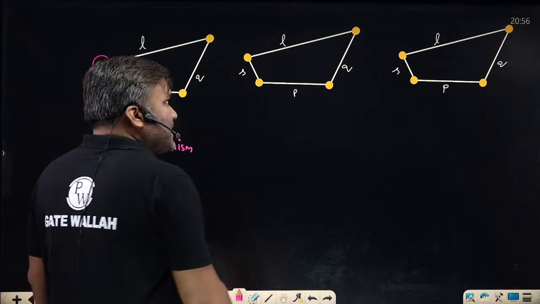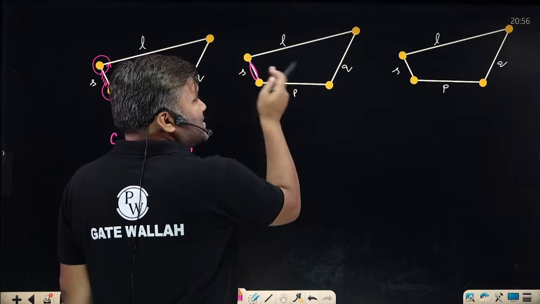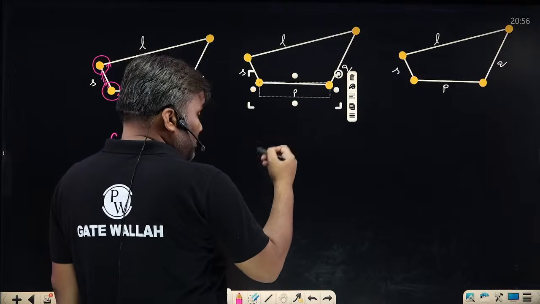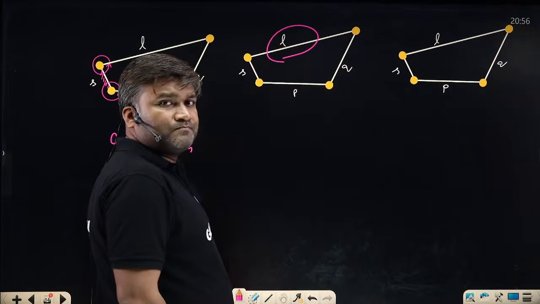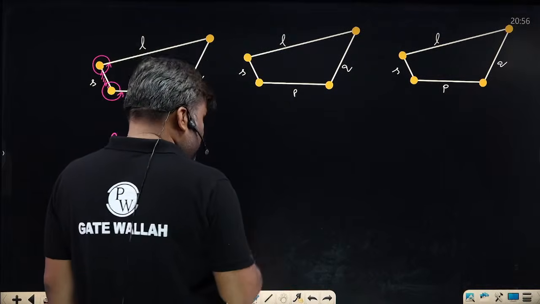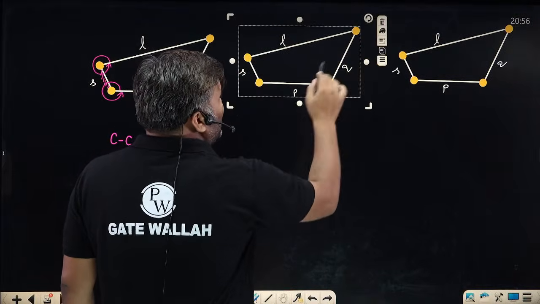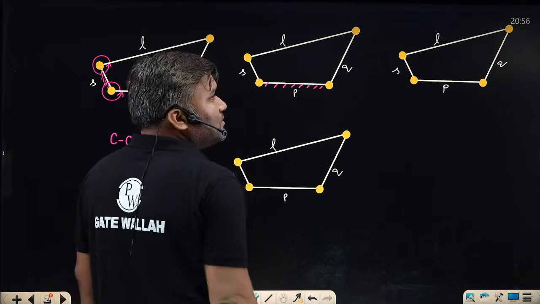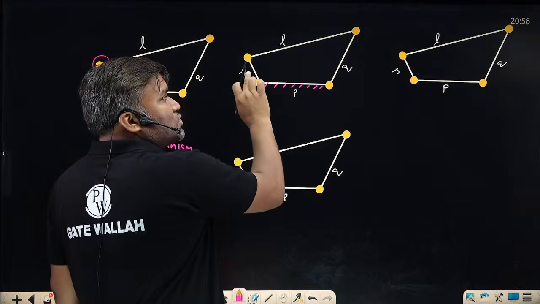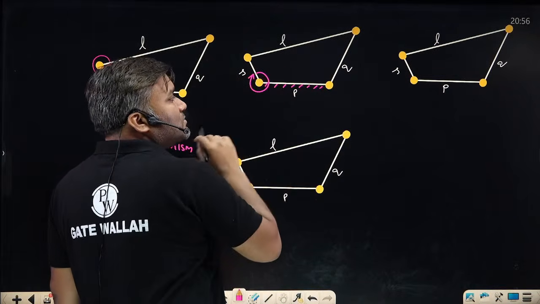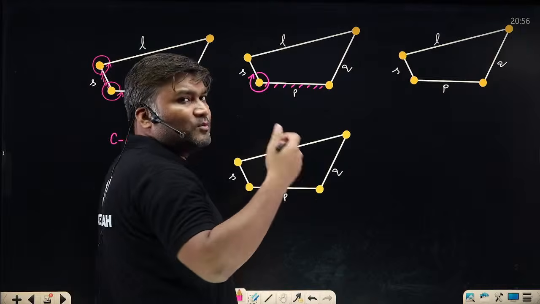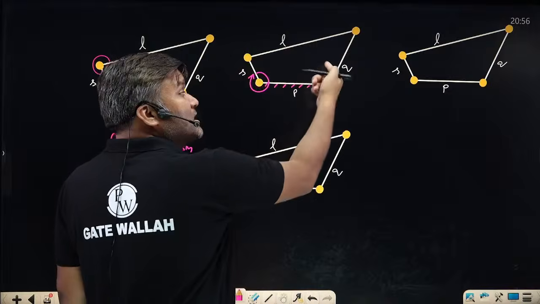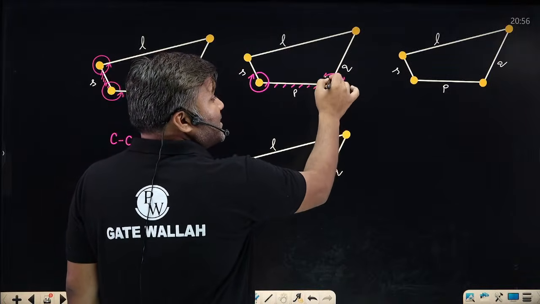On the other hand, if the link adjacent to the shortest is fixed, either this or this, fix any of the links adjacent to the shortest link. If you have fixed this link, listen carefully, the shortest will make rotation. I can have input and output on both sides adjacent to the fixed link. On the side where we have the shortest, it can have complete rotation, but the other link will not be able to have complete rotation. It will have oscillation.